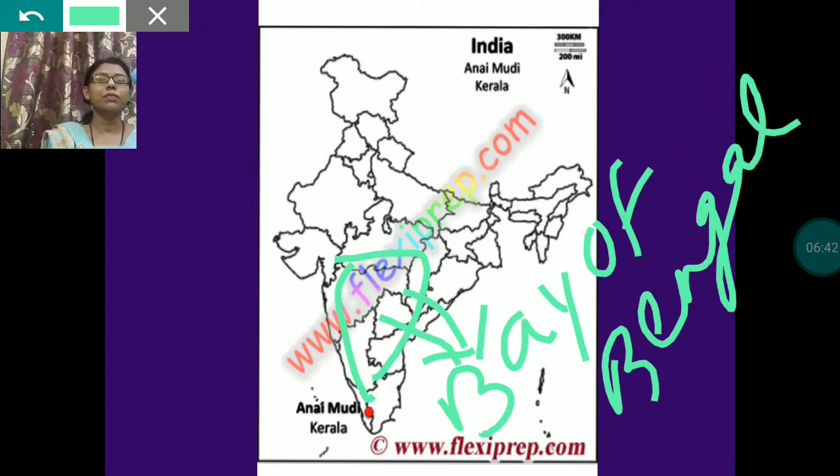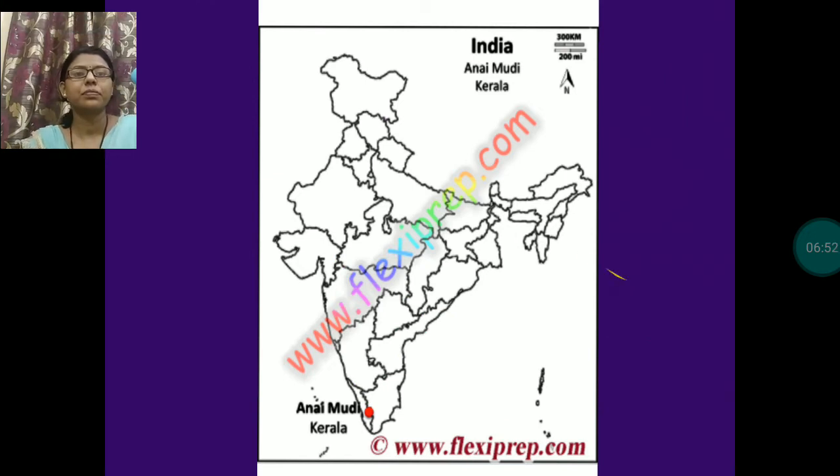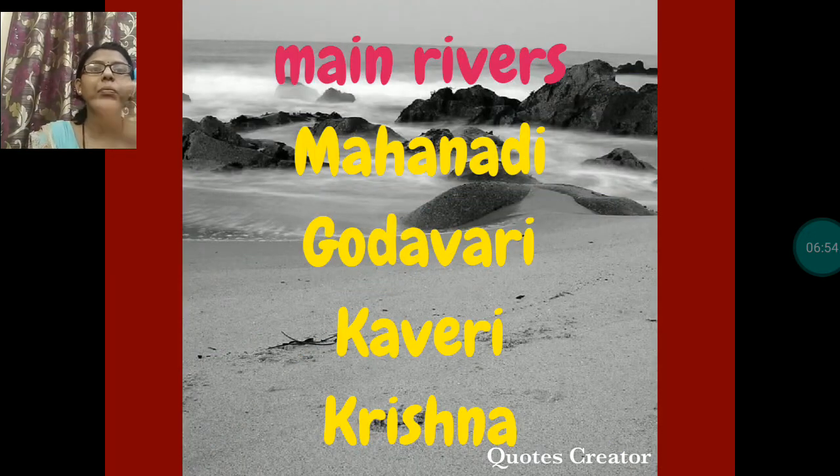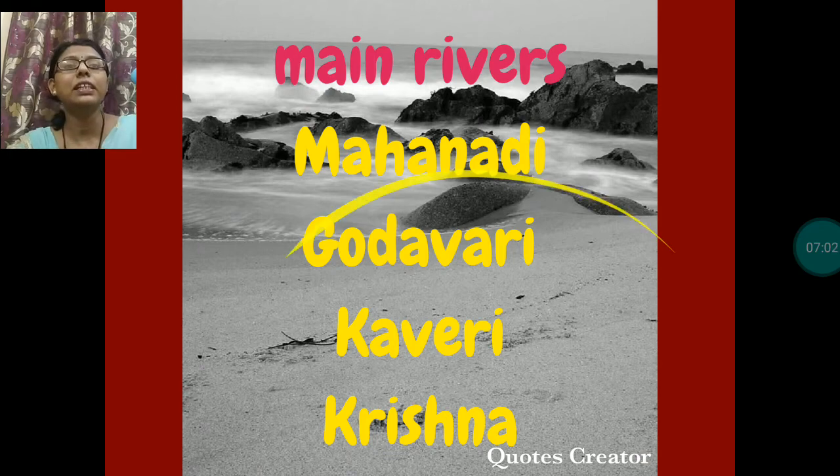Okay, these rivers flow through the east and fall into the Bay of Bengal. Next, these are the main rivers which originate from the Deccan Plateau only: Mahanadi, Godavari, Kaveri and Krishna.